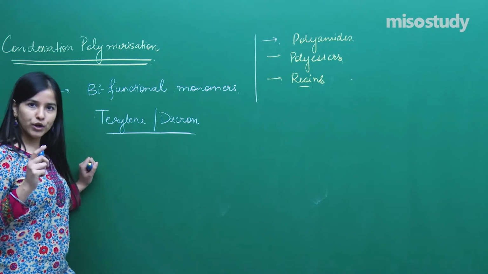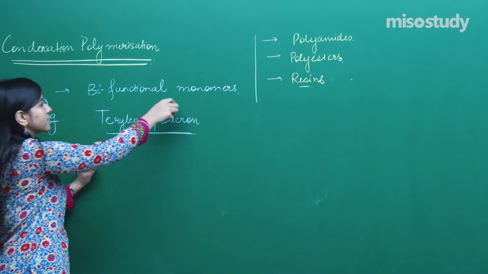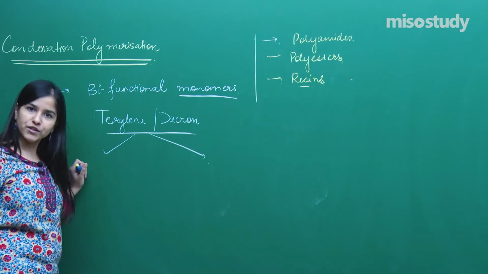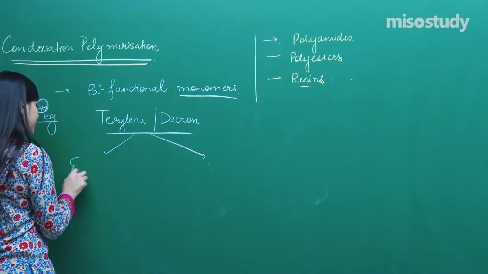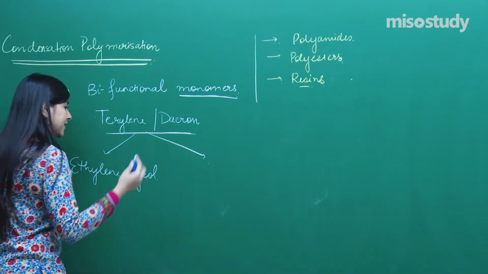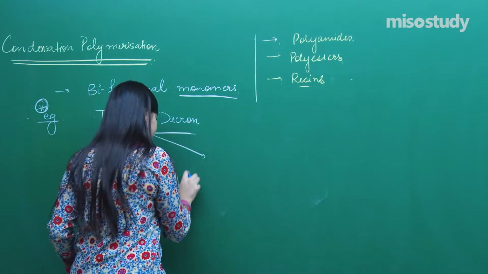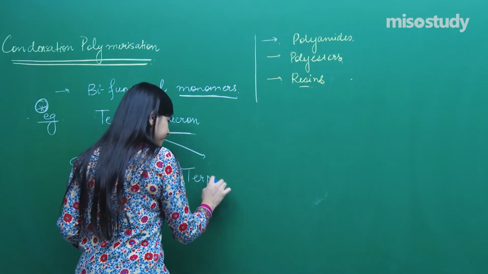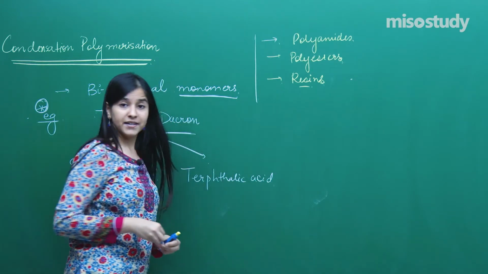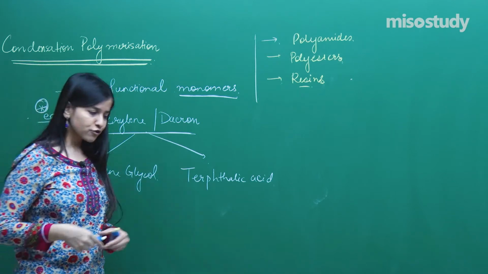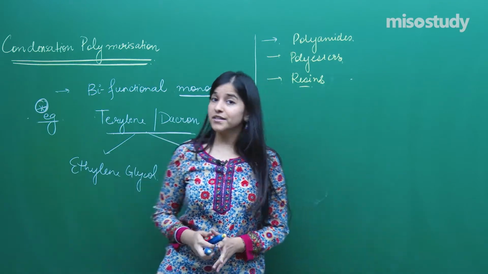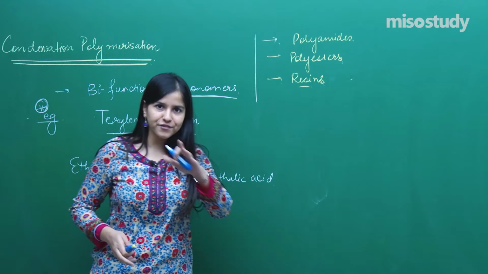In Dacron, we have two types of monomers. Two monomers are there. First one is ethylene glycol. The next one is the terephthalic acid. What is this terephthalic acid? You must have done about the phthalic acid, yes? In phthalic acid I have got COOH groups which are adjacent to each other, right? But in terephthalic they are just the opposite. So just try to figure out what the structure will be.